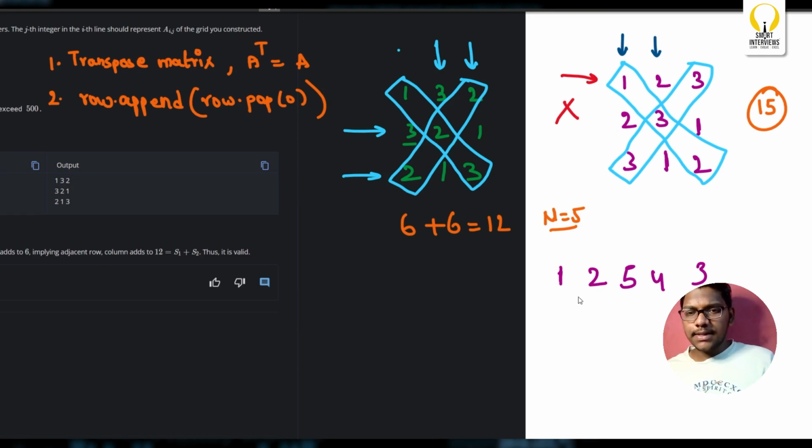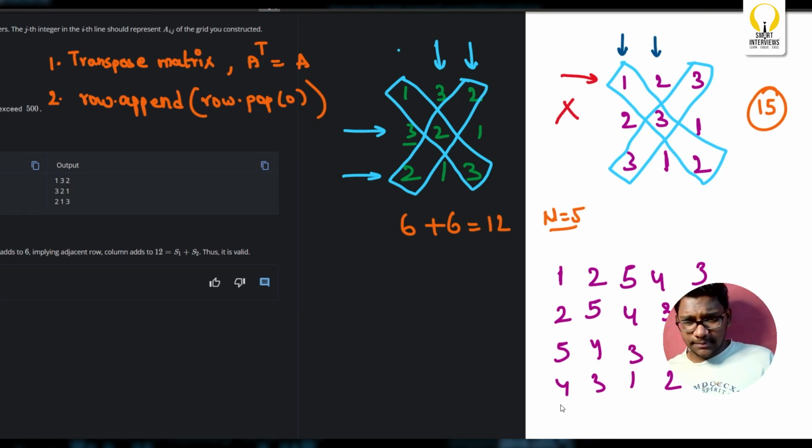Now I'll consider the updated rows for the remaining elements: 2, 5, 4, 3, 1, and next 5, 4, 3, 1, 2, next 4, 3, 1, 2, 5, next 3, 1, 2, 5, 4.